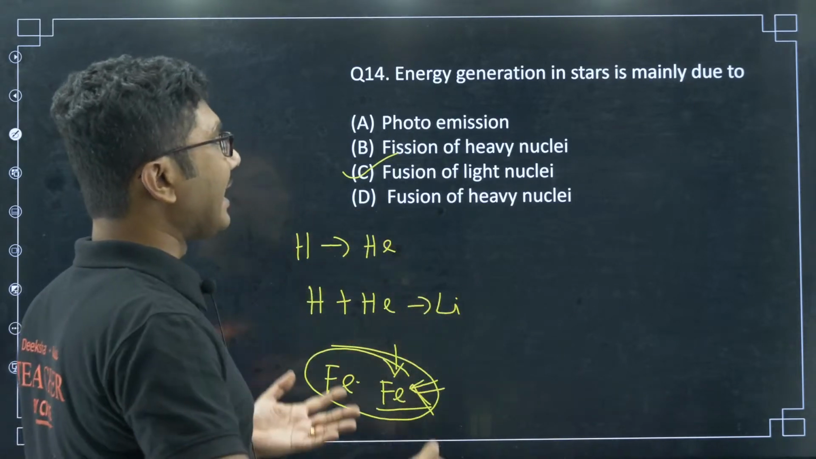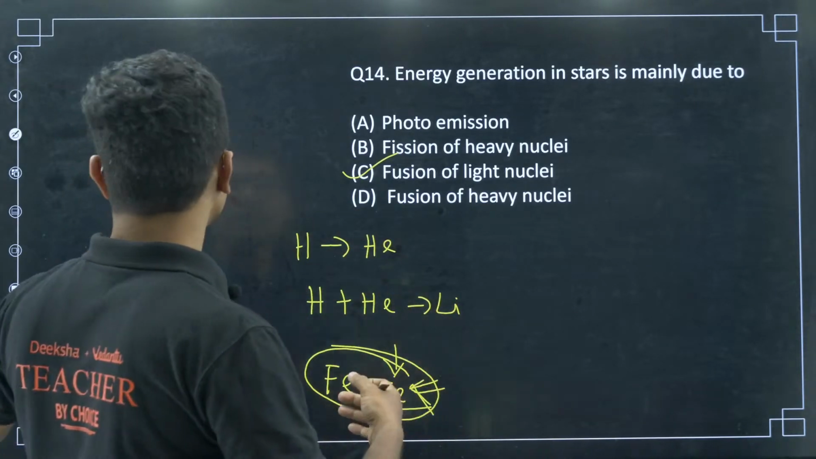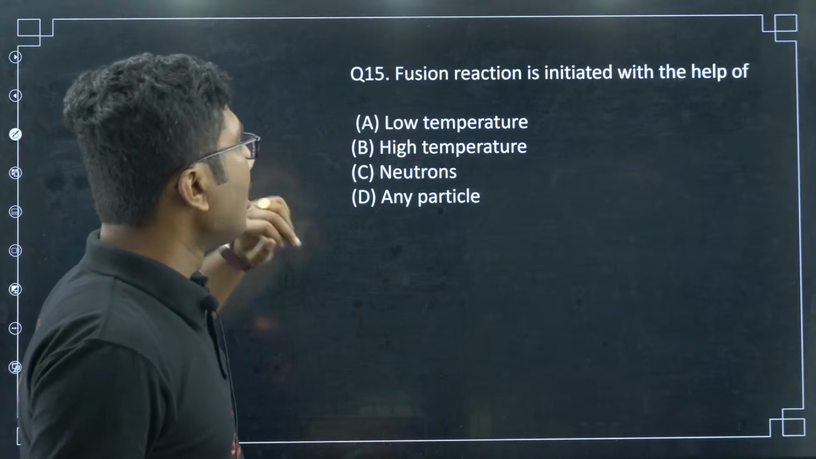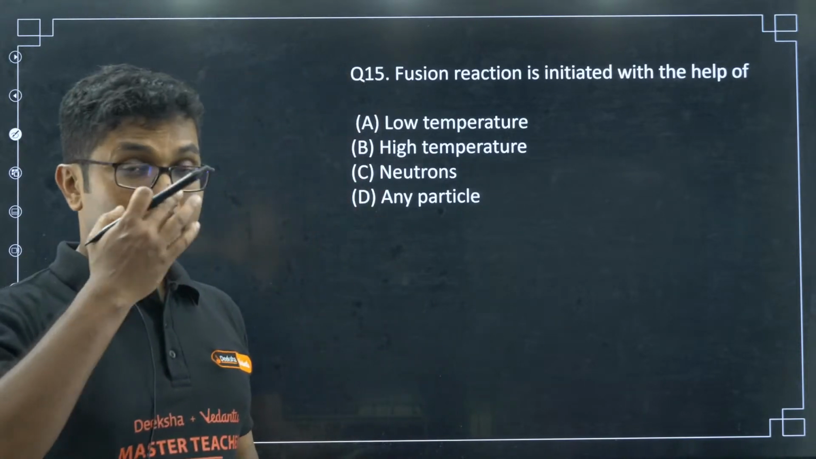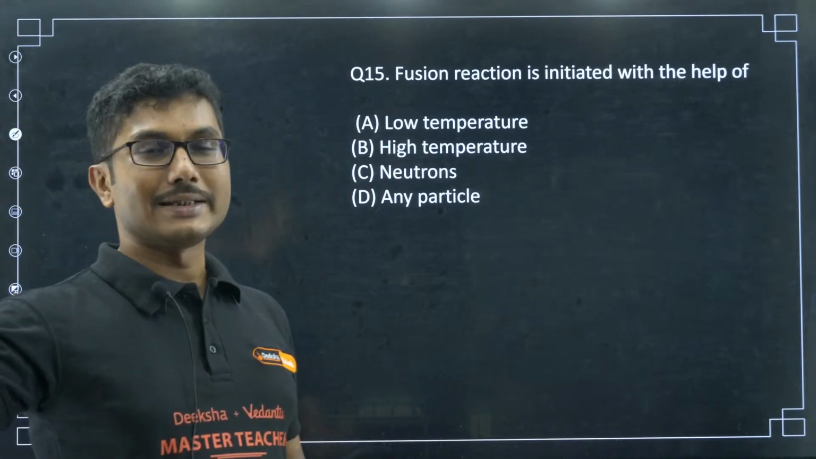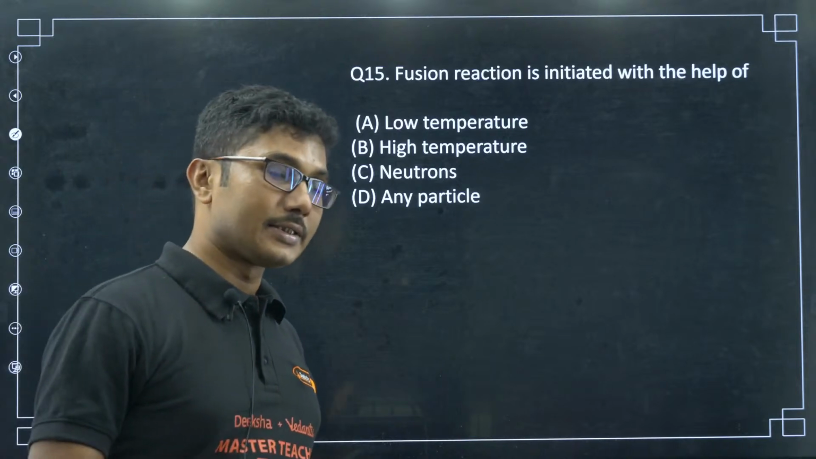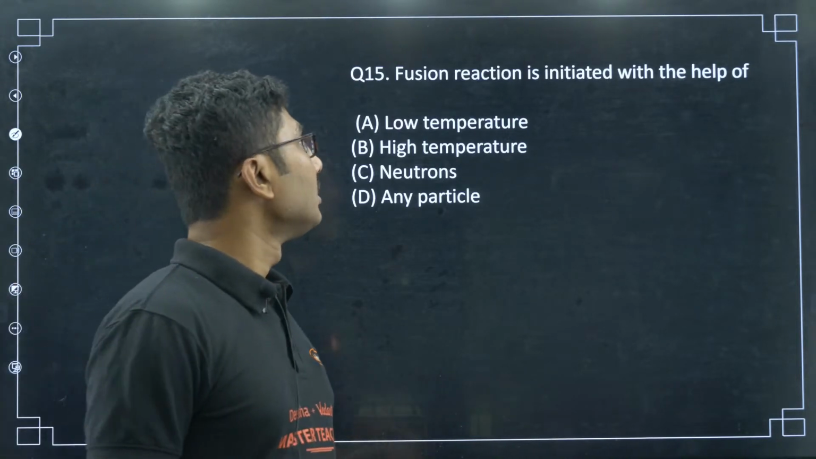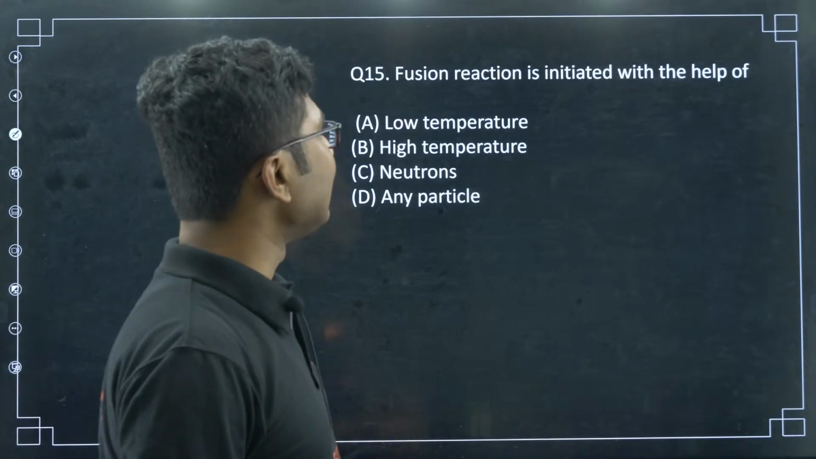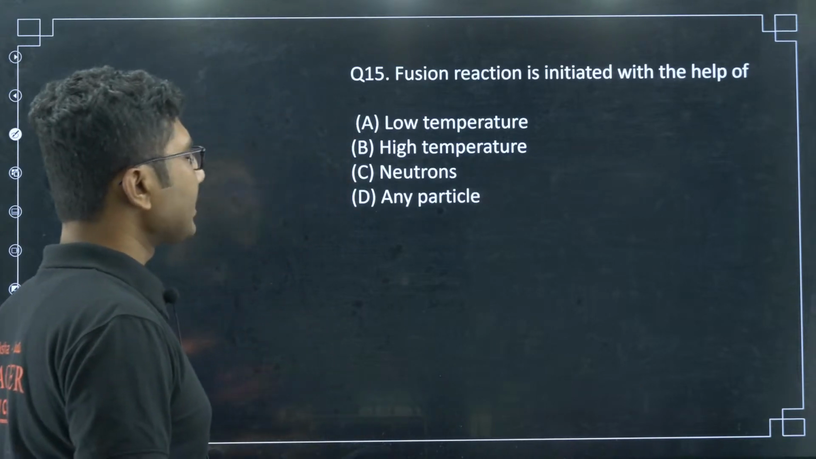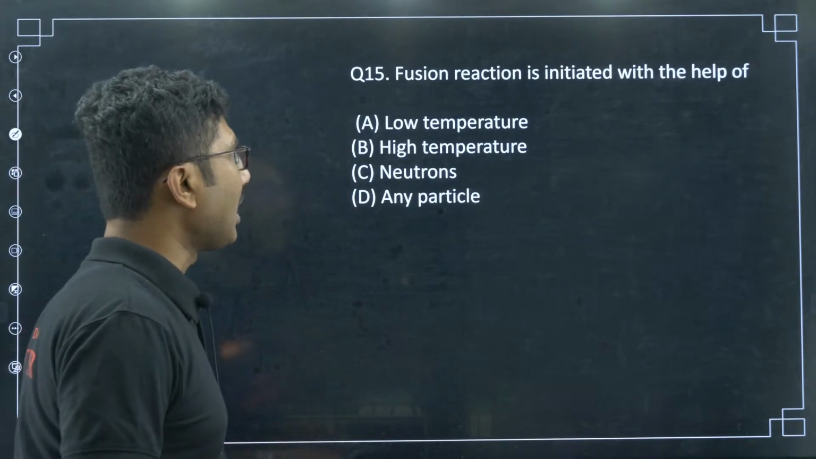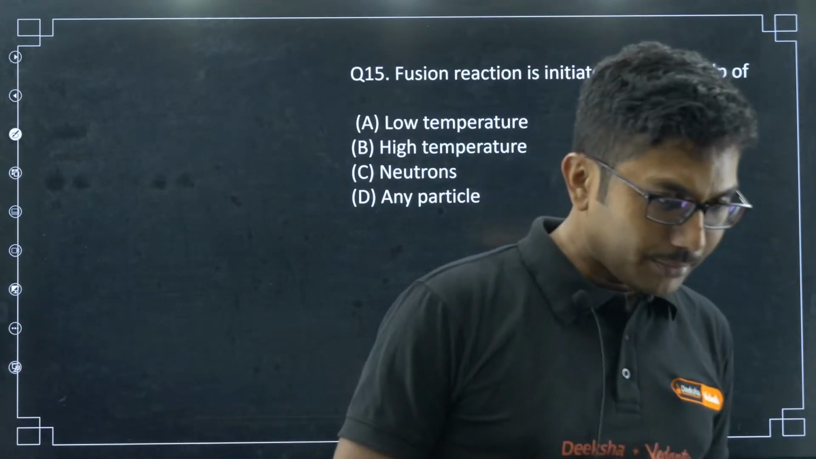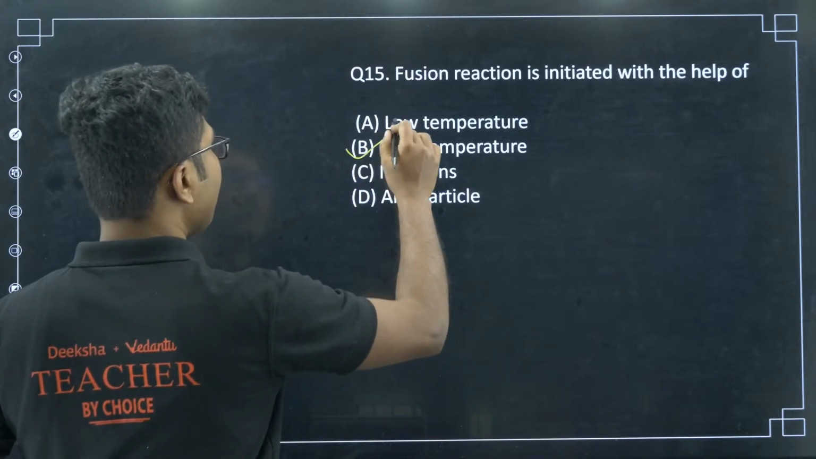So, only lighter nuclei, heavy nuclei is not possible inside a star. There may be some question, maybe they will ask what is the highest element that can be processed inside a star. You should know this will be iron. Fusion reaction is initiated with the help of low temperature, high temperature, neutrons, any particle? Another easy question, 15B, yes, high temperature.